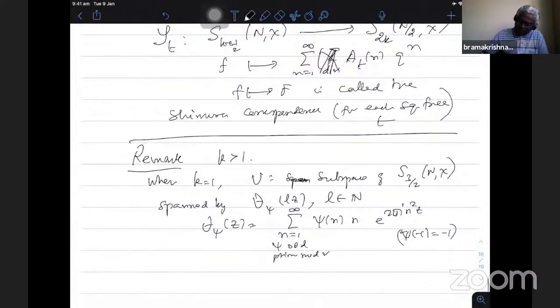Okay. So now take V to be the orthogonal complement of U in S_{3/2}(N, χ).